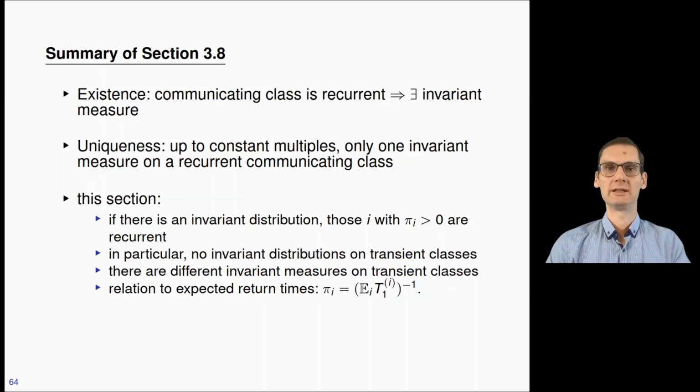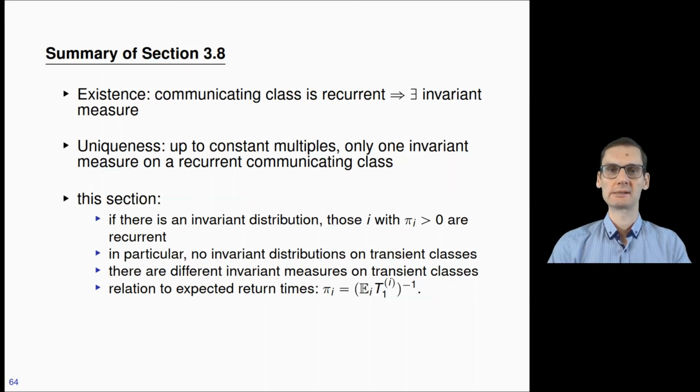This section mainly dealt with invariant distributions, and we showed that if there is an invariant distribution, then those states that carry mass of the invariant distribution are recurrent. That was the first main theorem, and a simple corollary was that there are no invariant distributions on transient classes.